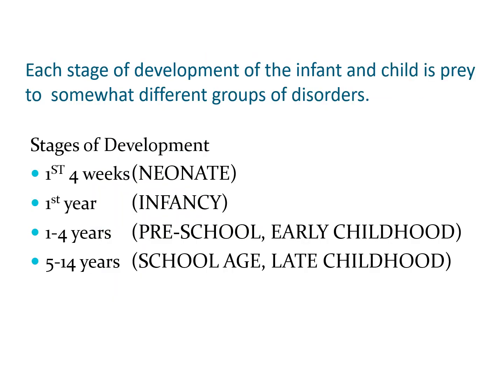There are different diseases that affect the different stages of development of infancy and childhood. And these stages are the neonate, the first 4 weeks of life; the infancy, the first year of life; the 1 to 4 years, which is the early childhood or preschool; and the 5 to 14 years of age, which is your late childhood or school age. And in the succeeding slides, I will be showing these diseases, and this is based on the statistical data in the United States.